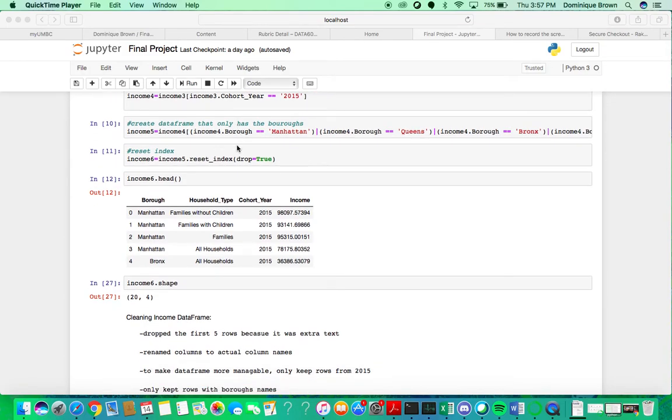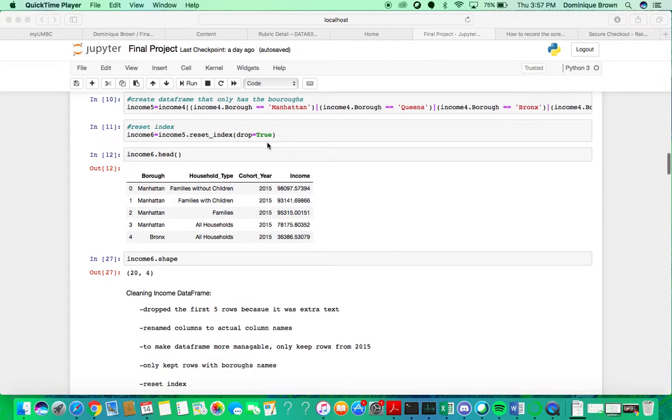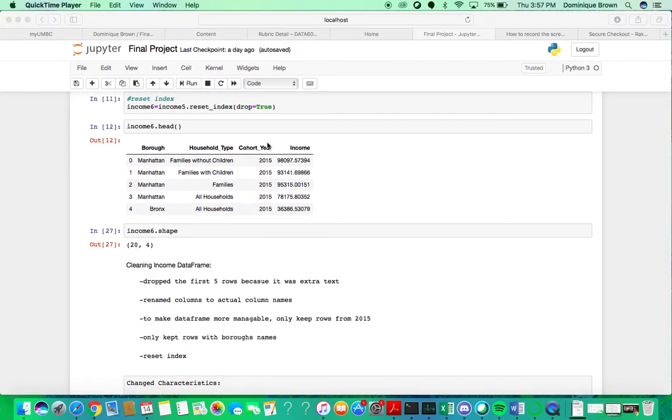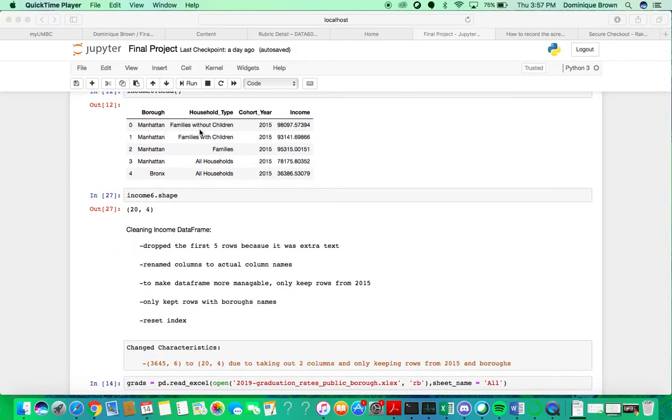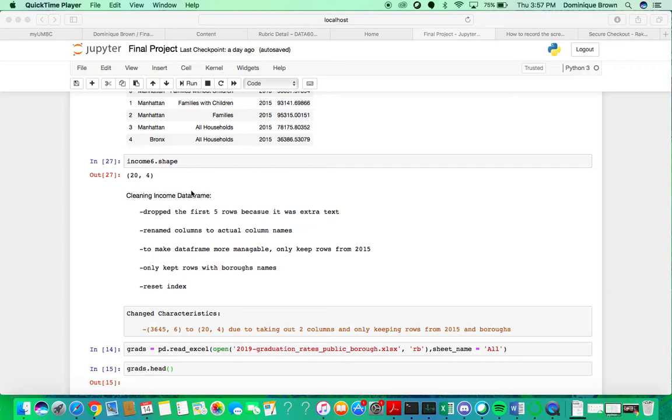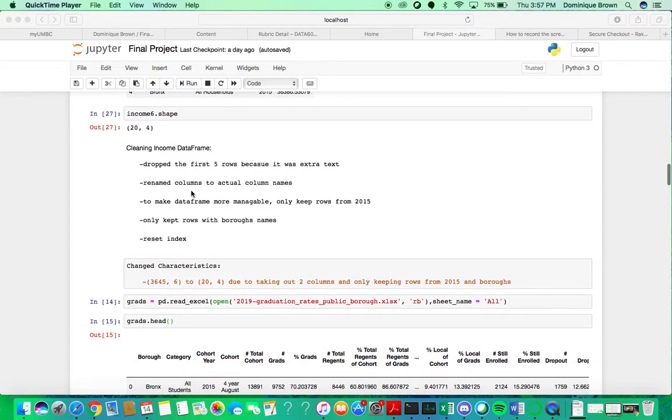The next thing I did was to make sure we were only looking at the boroughs. This specific data set had the overall borough, but then it was broken down into communities, which is unnecessary because we are just looking at the boroughs and it's basically showing the same thing. This is easier to visualize, and then I reset the index because I got rid of rows, and this is what the new data frame looked like. The new data frame had 20 rows and 4 columns.